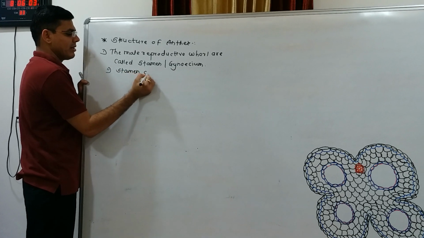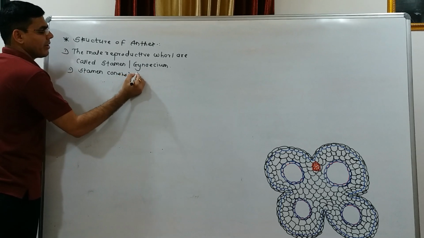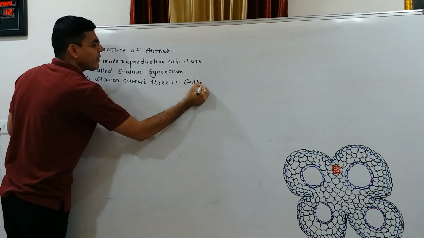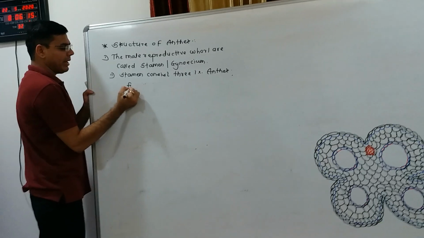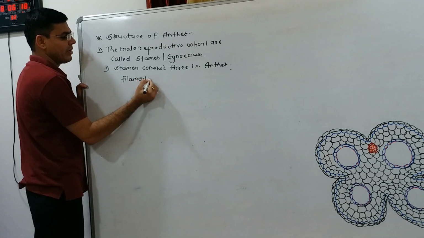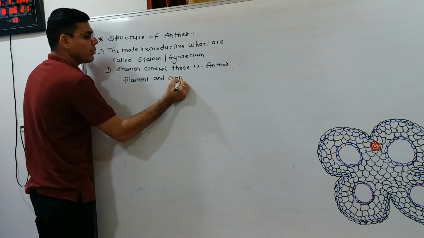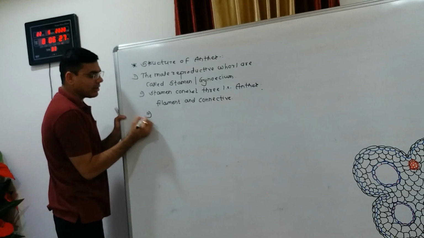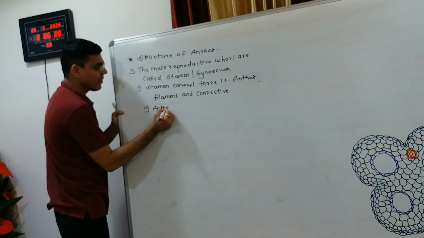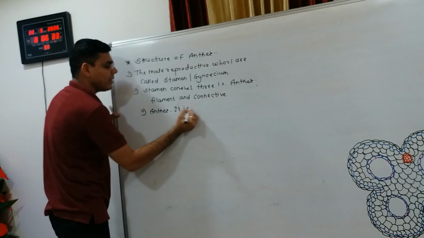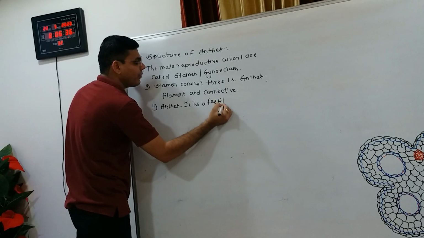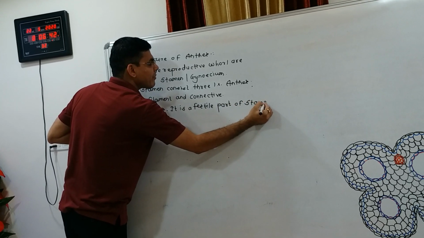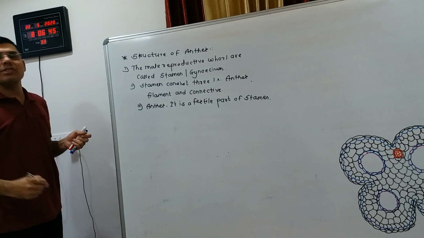The stamen consists of three parts, that is anther, filament and connective. So what is the anther? The anther is the fertile part of the stamen.